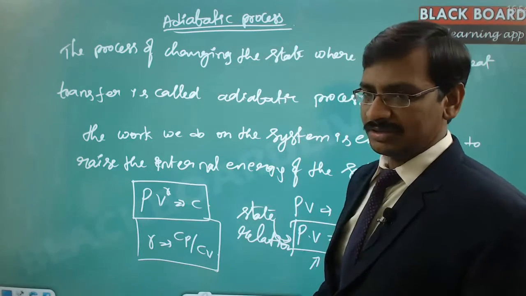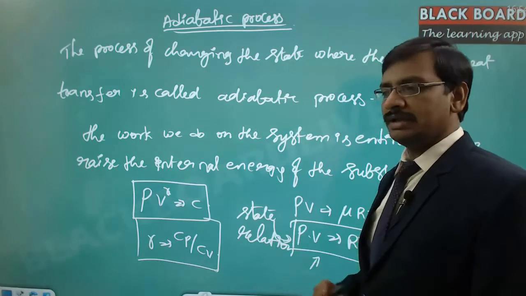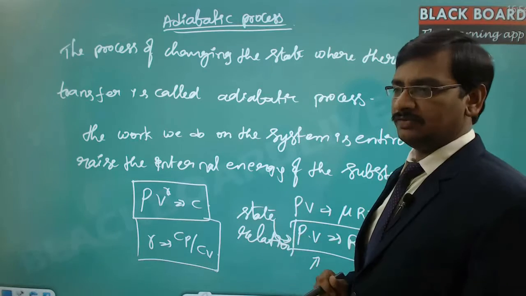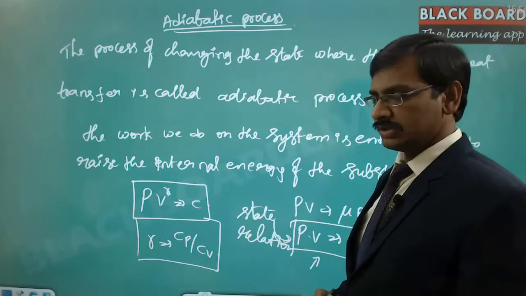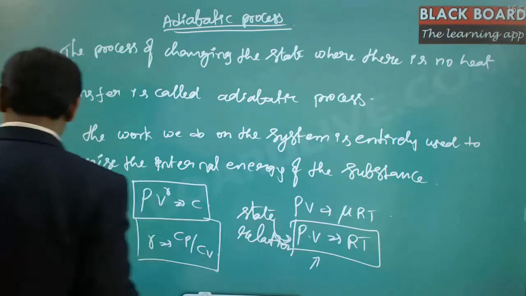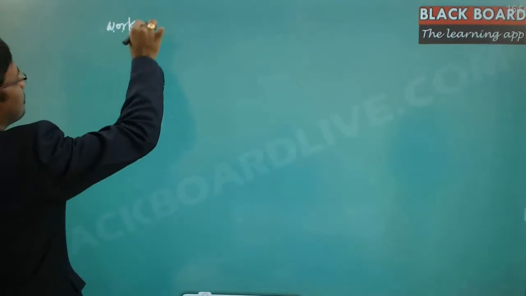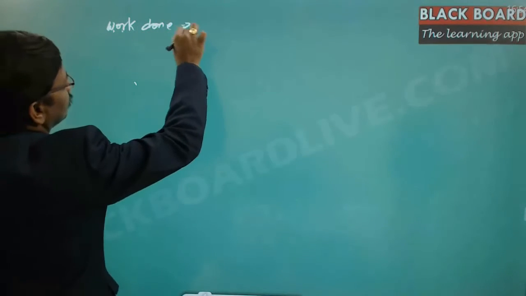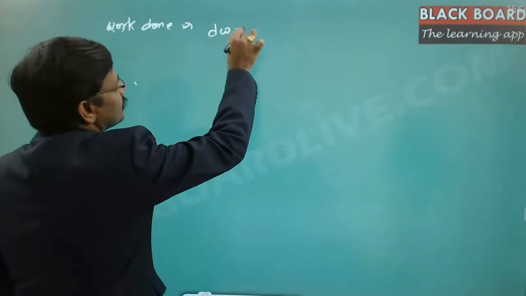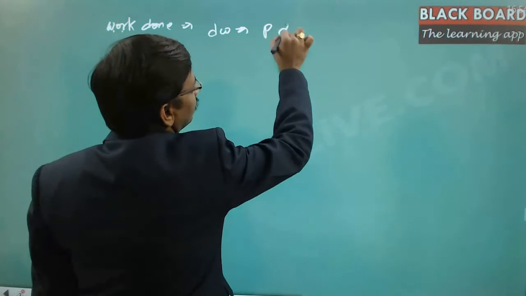Now coming back to our discussion, to calculate the work done under the case of the adiabatic process, the work done is dW = P dV.